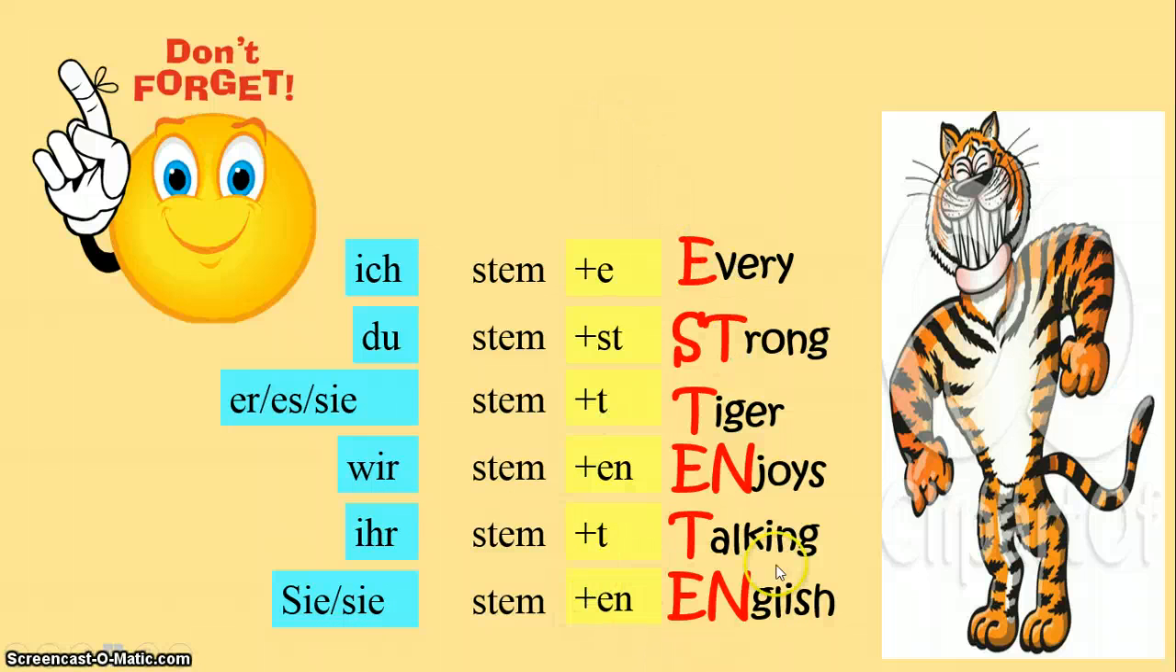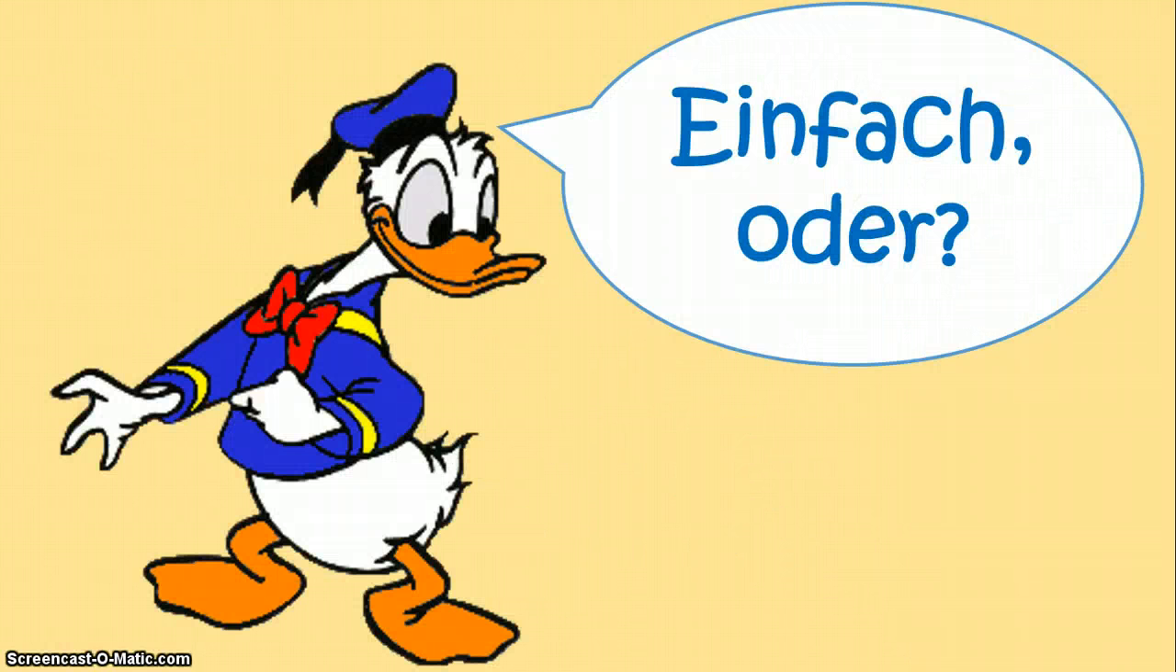Now, a sentence that you can remember to help you understand and remember those endings is: every strong tiger enjoys talking English. Now, I've highlighted the different endings in red. So these are the starting letters of each word. So this could be a way to remember the regular verb endings. I emphasize the fact it's regular. So actually, it's quite simple.